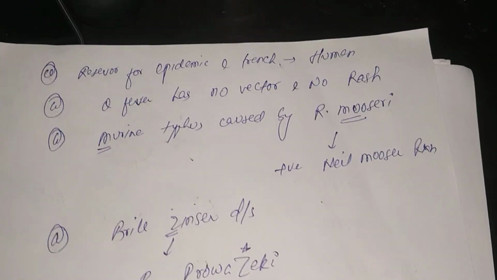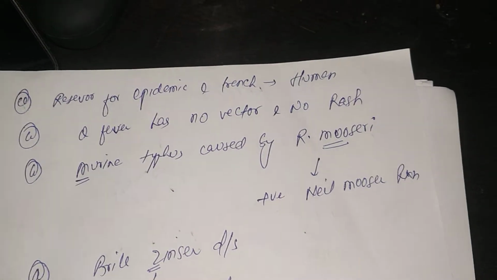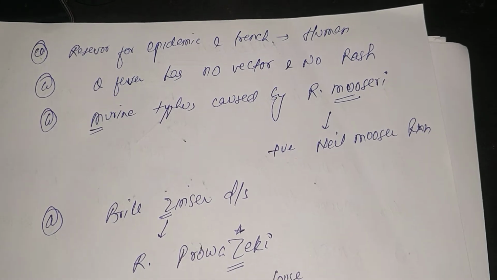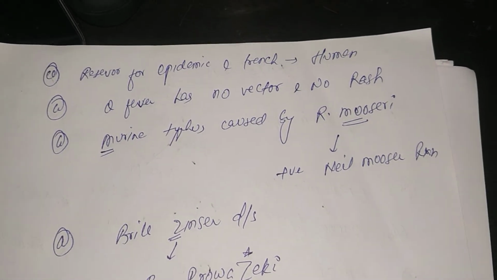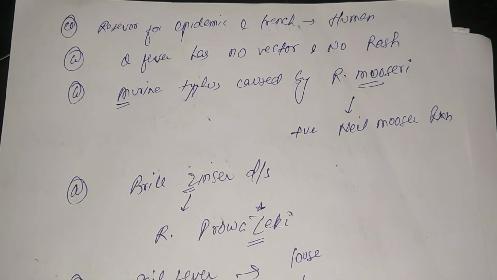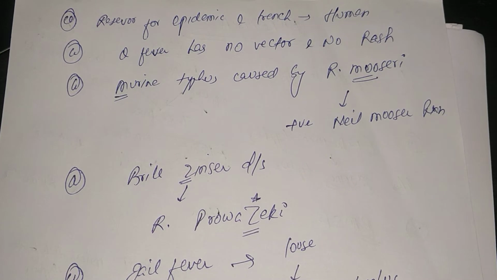Okay, so let me tell you a few questions which I wrote for you people. They can ask you which is the reservoir for epidemic typhus and trench fever. You will say the human. Wherever the louse is the vector, the reservoir will be human. Q fever has no vector and no rash.